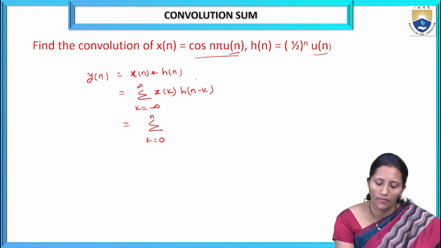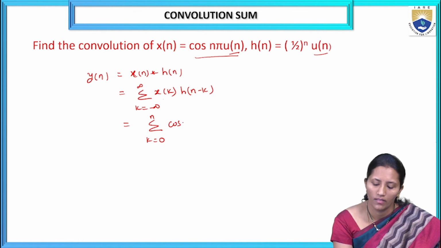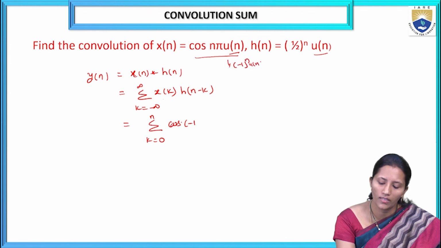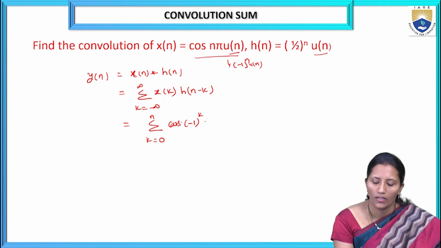Here x of k is cos n pi u of n. So cos n pi we can write as (minus 1)^n u of n, that is (minus 1)^k u of k into, here h of n minus k is (1 by 2)^(n minus k) into u of n minus k.